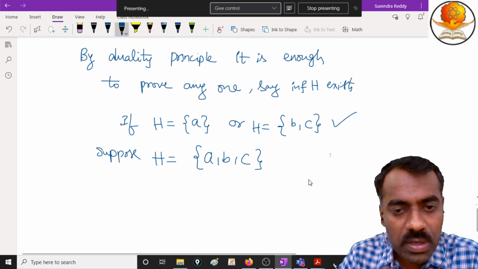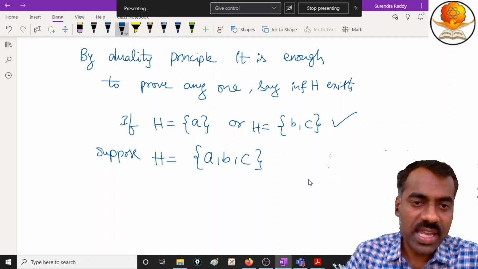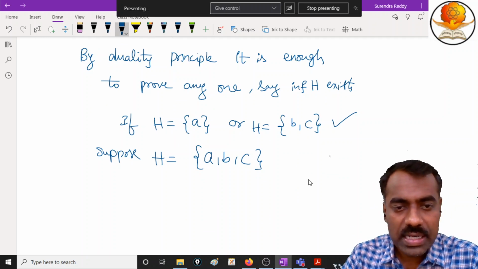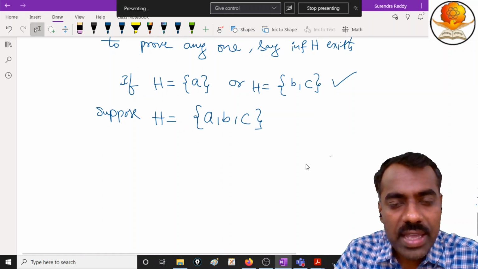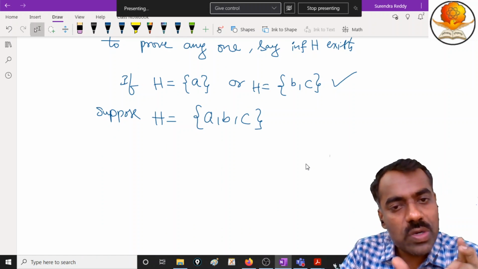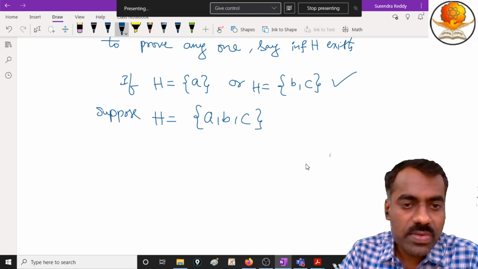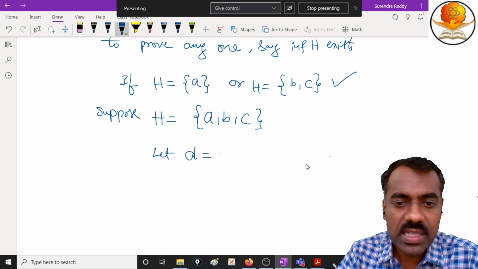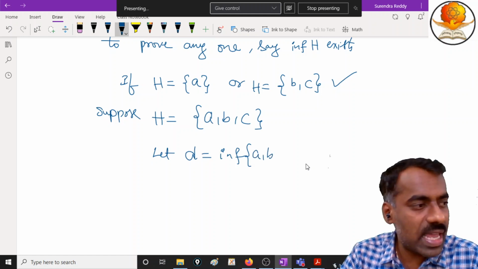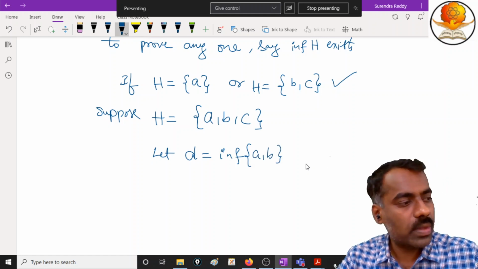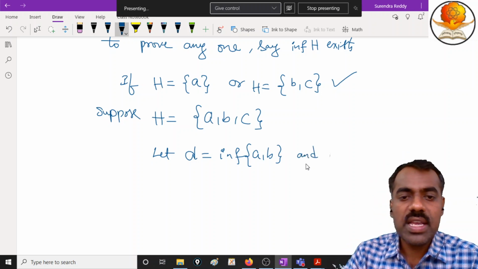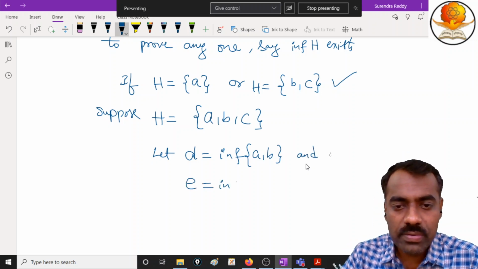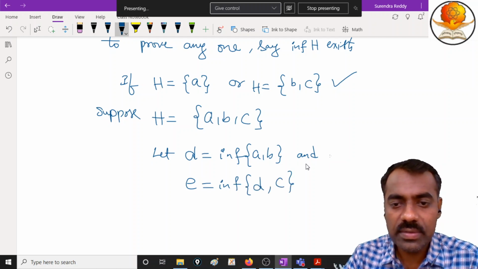Now what do we want to show? For this set, infimum exists, right? So we want to prove that infimum of this H exists. Definitely there should be some element. How do we use this? The idea is very simple, because we know for two elements infimum exists, right? So we will call it, let D be the infimum of the two elements A comma B, okay? And you take another one, E, which is the infimum of D comma C, okay?